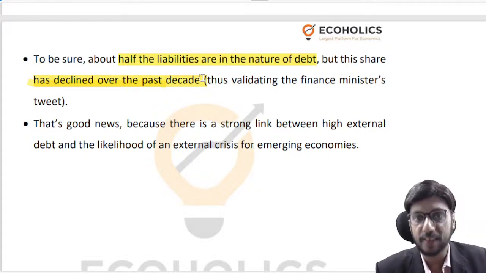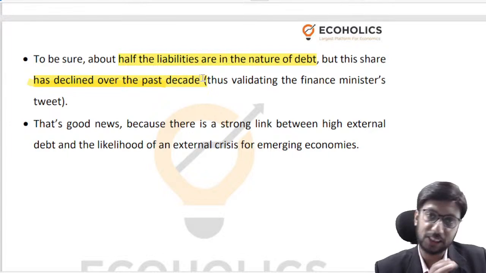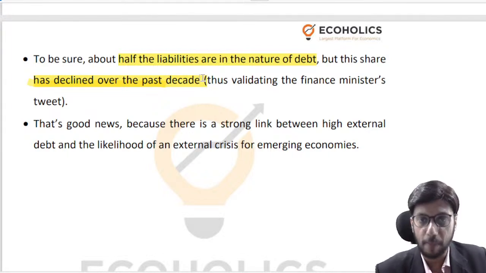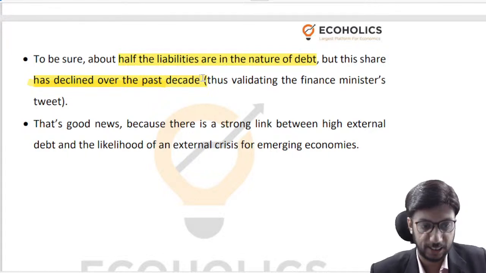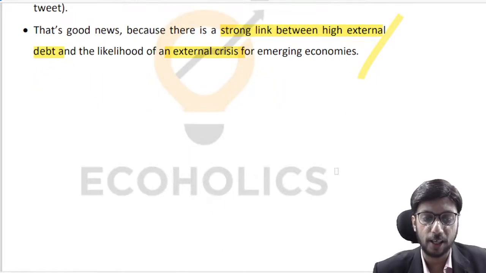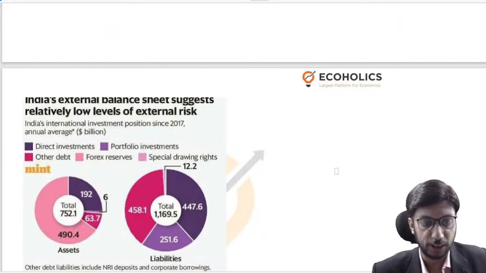We don't want to be in that kind of a situation again, which is why we have been very, very mindful in terms of not taking on a lot of external debt so far as our sovereign is concerned, at least, right? So there is a strong link between high external debt and external crisis, and we are saved in the sense that our external debt position is very much in control.